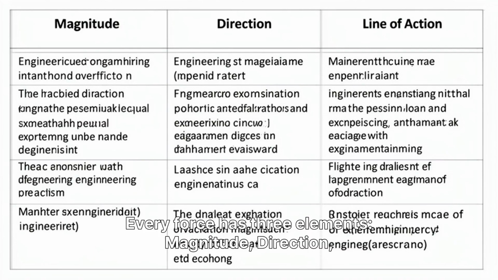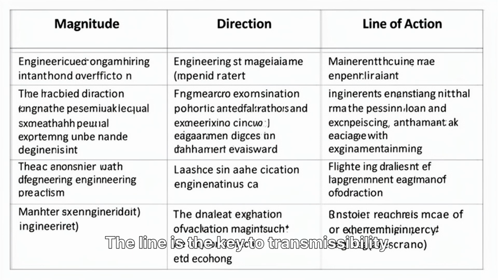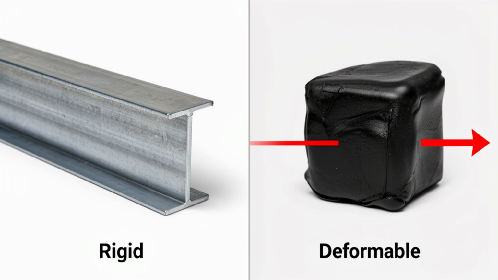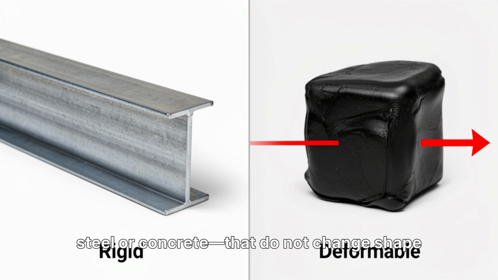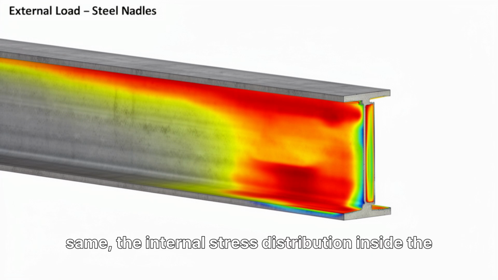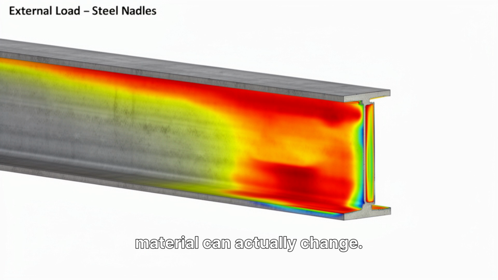Every force has three elements: magnitude, direction, and the line of action. The line is the key to transmissibility. Crucially, this works only for rigid bodies, like steel or concrete, that do not change shape under pressure. Note that while external effects stay the same, the internal stress distribution inside the material can actually change.